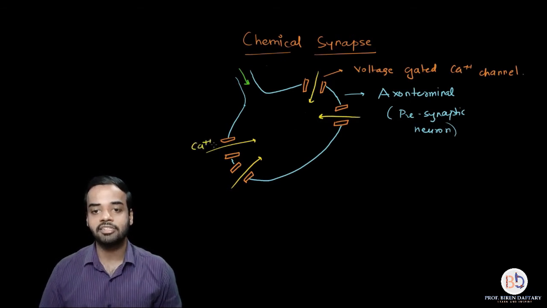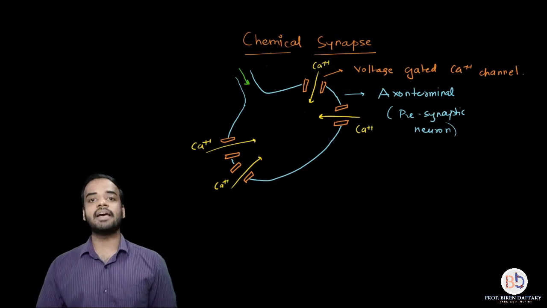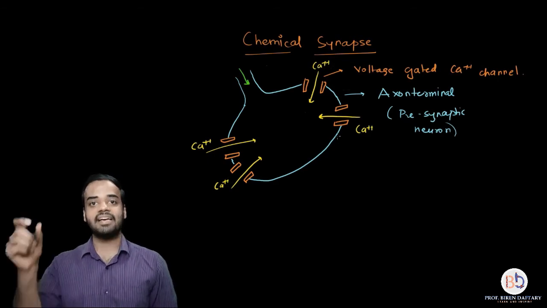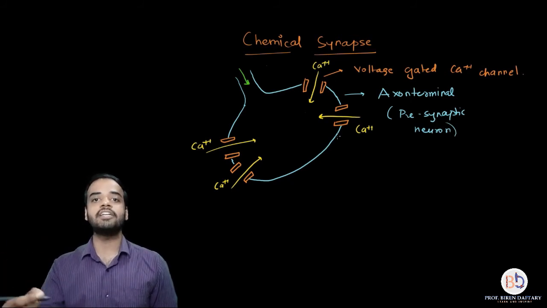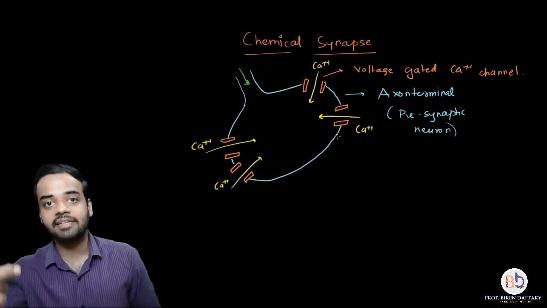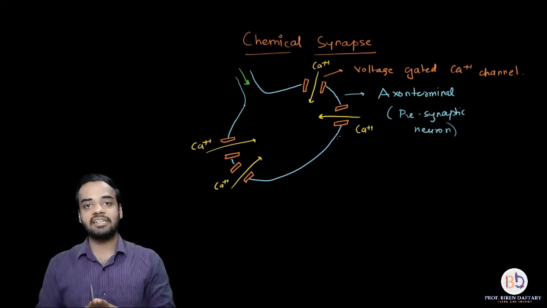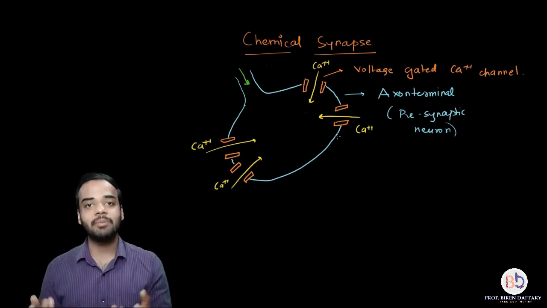So I am showing the calcium ions over here. I hope you are getting this point. Why are the calcium ions flowing inside the axon terminal of the presynaptic neuron? Because the calcium channels are controlled by the voltage of the electrical impulse. As soon as the electrical impulse, or the electrical message, enters the axon terminal, it causes these channels to open. And when the channels open, what happens is the calcium ion concentration.